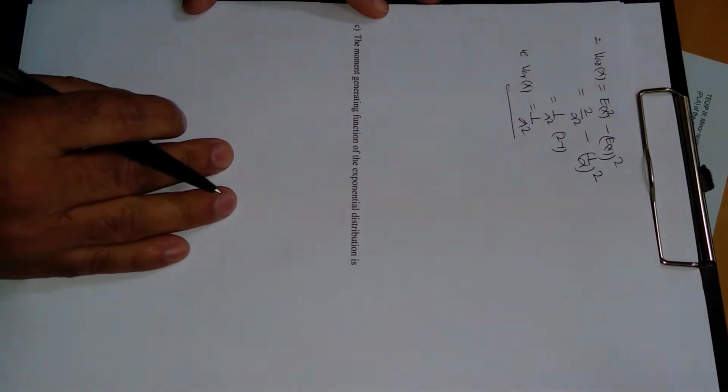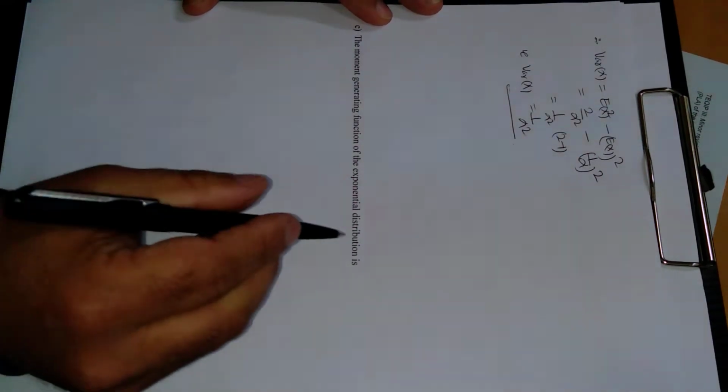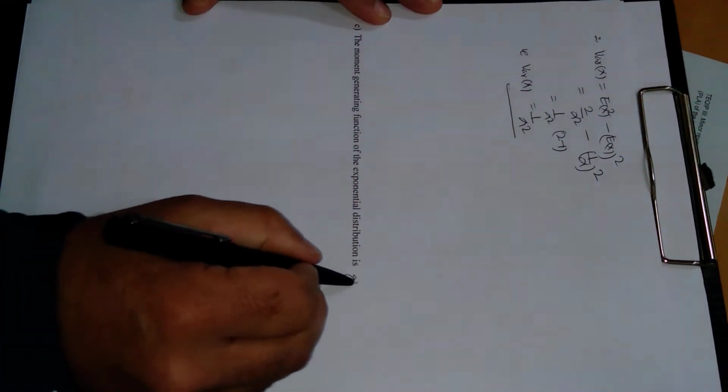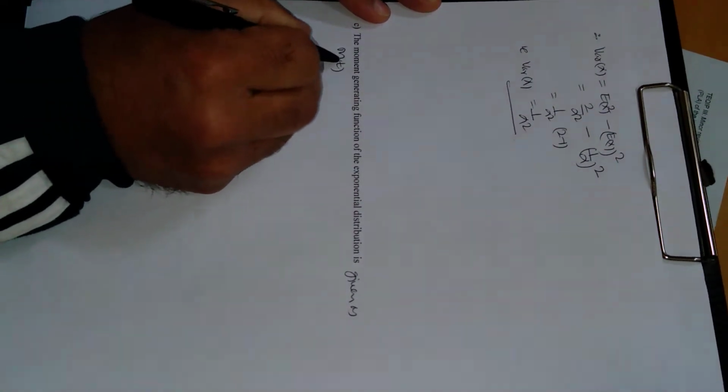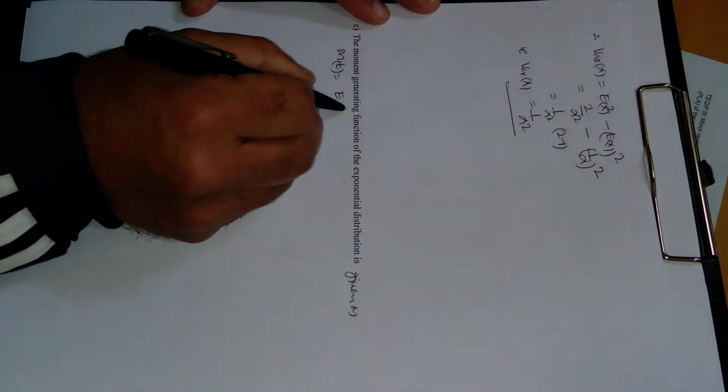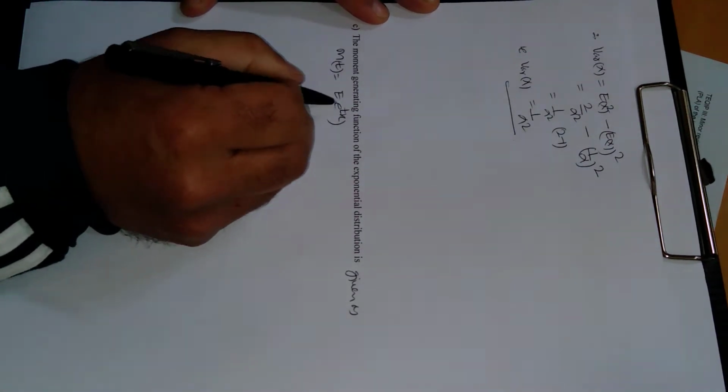Now come to the third part, C part, moment generating function. The moment generating function of the exponential distribution, as we know, is denoted by M of t and is given as the expected value of e raised to power tx.